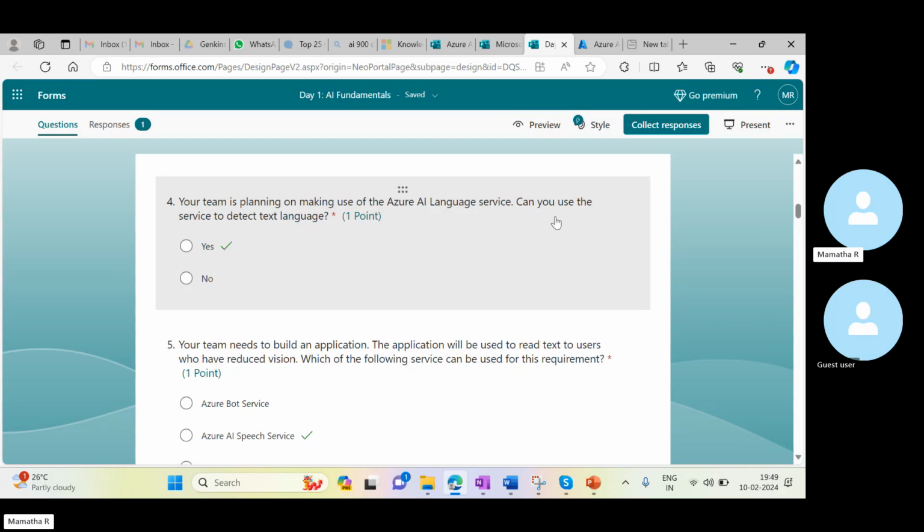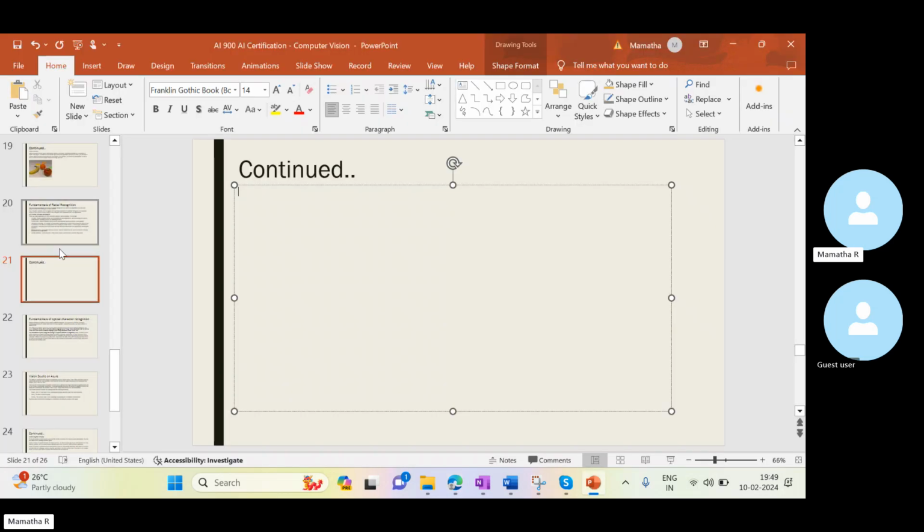But when we are getting the vision services, what are the different services that are available? First one, we discussed the optical character recognition. Apart from that, we discussed object detection, which helps us identify the different objects which are present over there. Then we had discussed one more service yesterday.